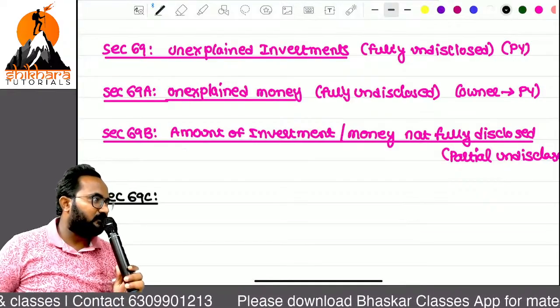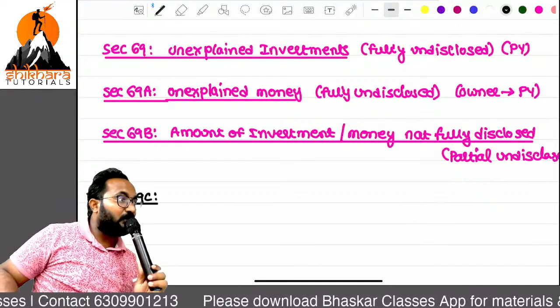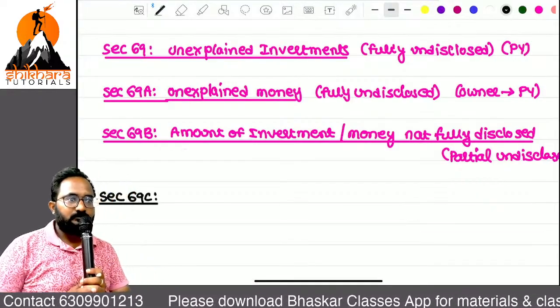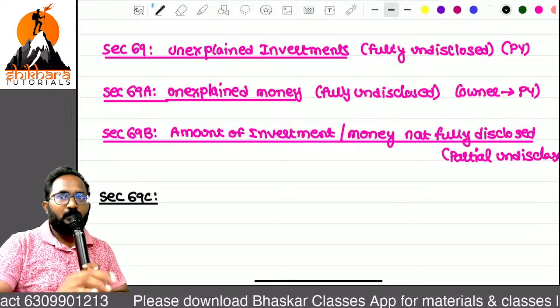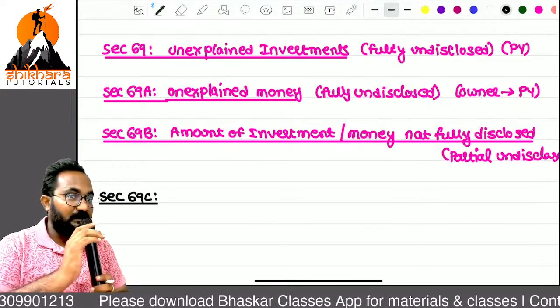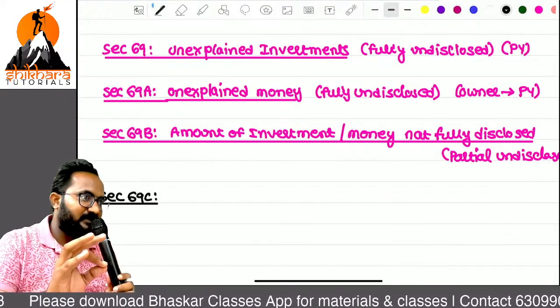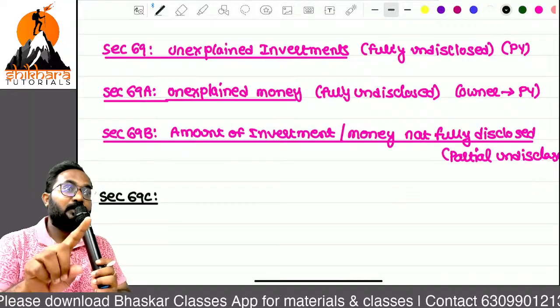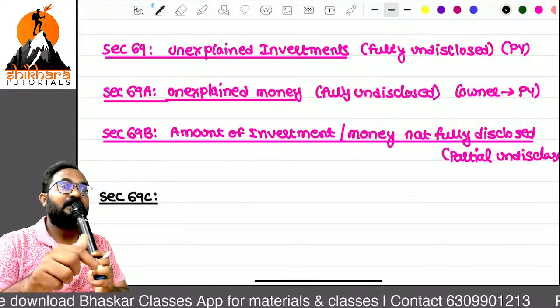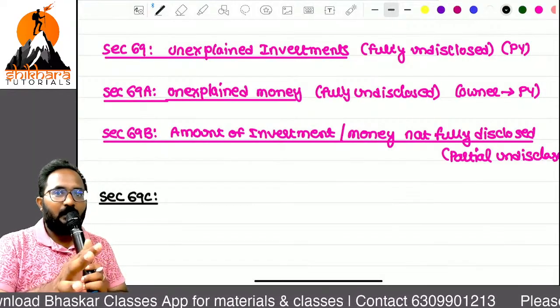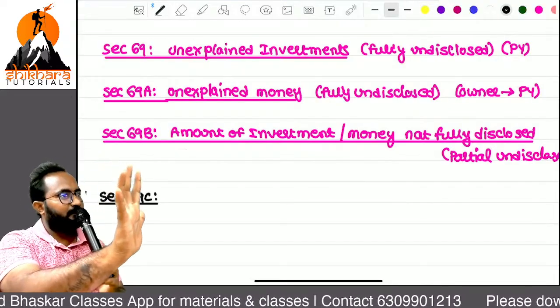They are asking for an explanation for the expenditure. It is the most important thing: first I will check undisclosed assets, undisclosed investments, but from another point of view I can check unexplained expenditure.